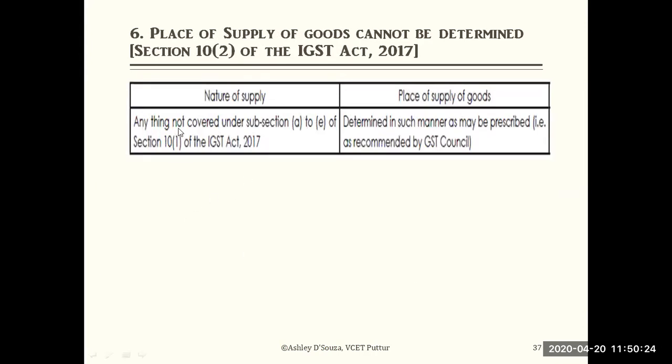You could see that anything not covered under subsection A to E of section 10 subsection 1 will fall under section 10 subsection 2, determined in such manner as may be prescribed or as recommended by the GST Council. As the GST Council recommends or brings out rules to compute that, accordingly that will be done. So this falls under that.